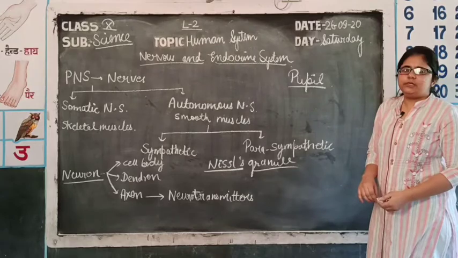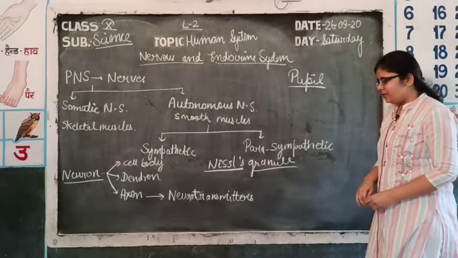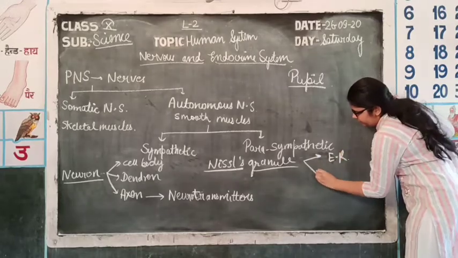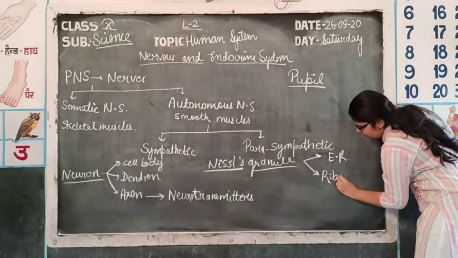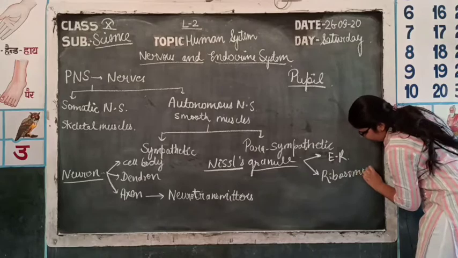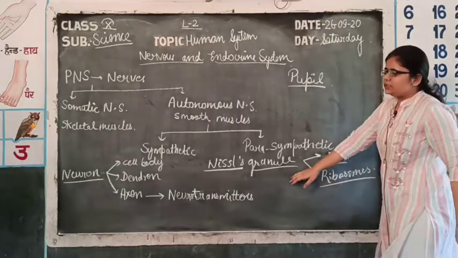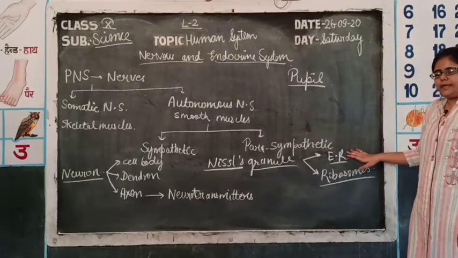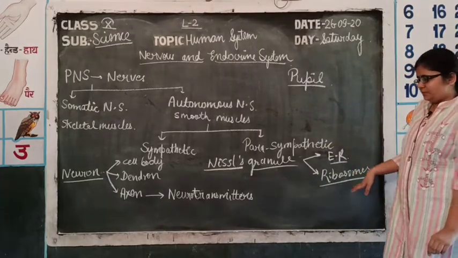These Nissl's granules are made up of two parts. First of all, endoplasmic reticulum, and second, the granular structure ribosomes. So, Nissl's granule is the specific part of the neuron composed of ER, that is endoplasmic reticulum, and ribosomes.